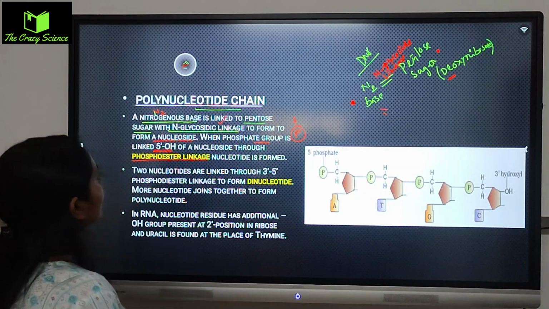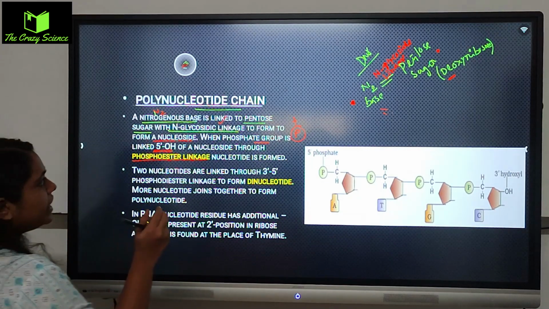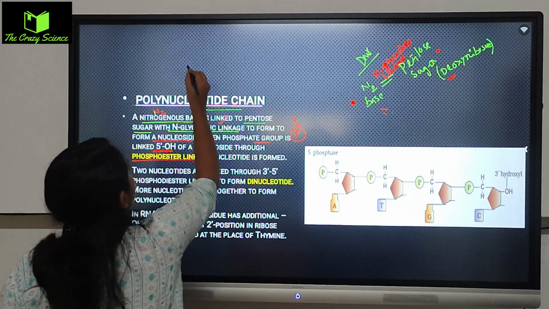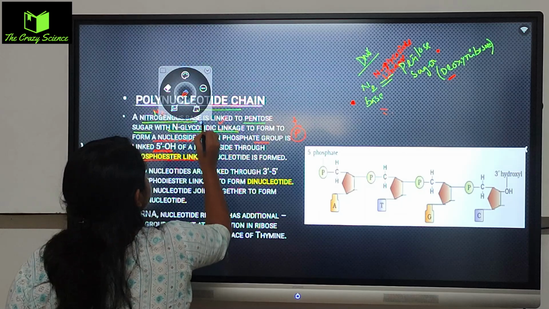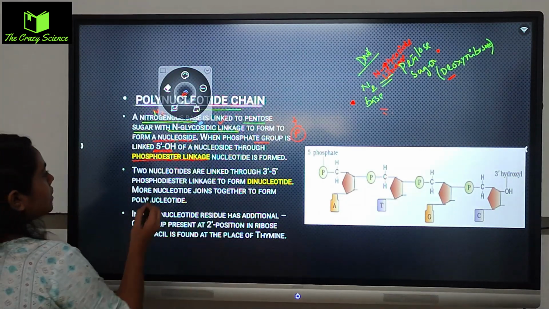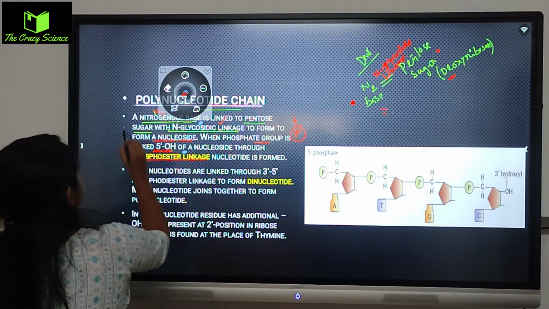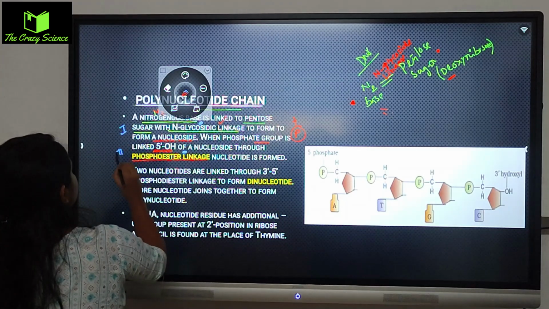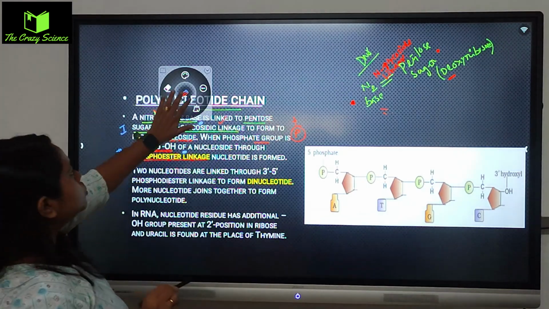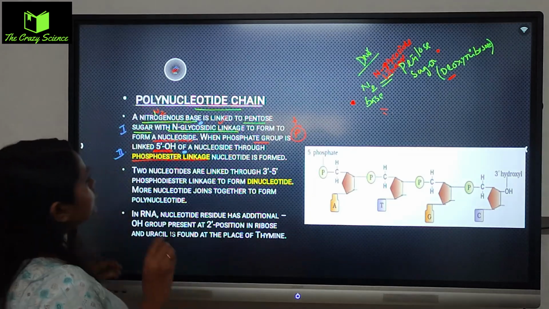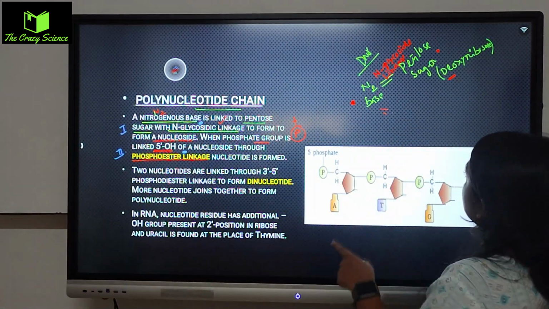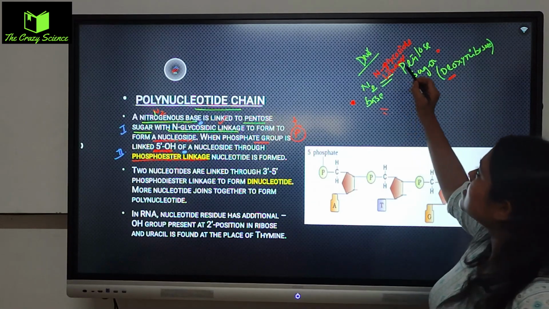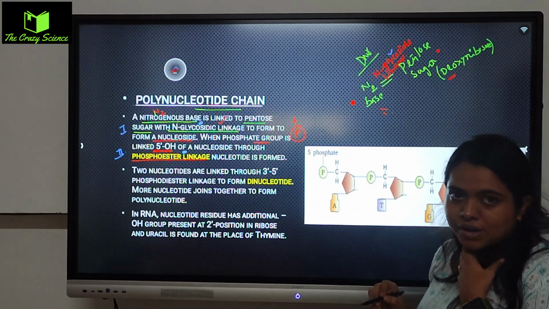So as you can see, observe that there are two linkages we are talking about. The linkage number 1 is glycosidic bond. This is linkage number 1 and this is linkage number 2. So I'm talking about the two linkages over here. One is when the N2 base is forming a bond with the pentose sugar, and this is called the N-glycosidic bond, right?